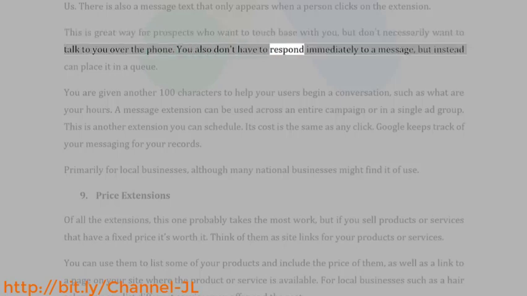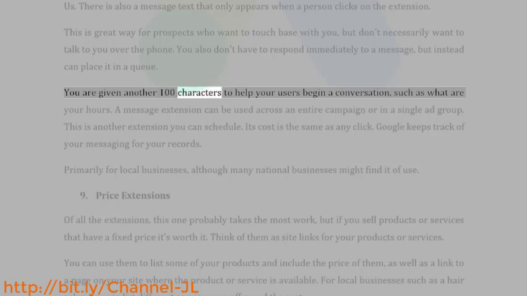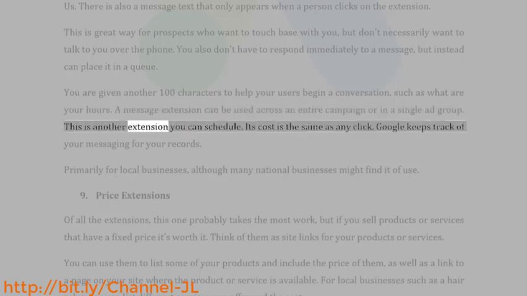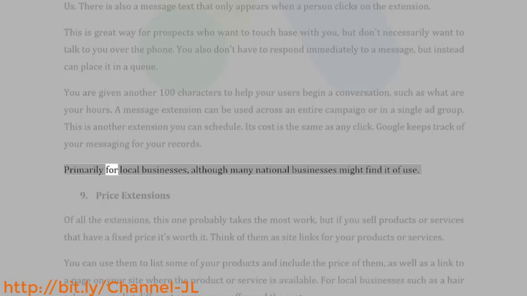You also don't have to respond immediately to a message, but instead can place it in a queue. You are given another 100 characters to help your users begin a conversation, such as "What are your hours?" A message extension can be used across an entire campaign or in a single ad group. This is another extension you can schedule. Its cost is the same as a click. Google keeps track of your messaging for your records. Primarily for local businesses, although many national businesses might find it of use.